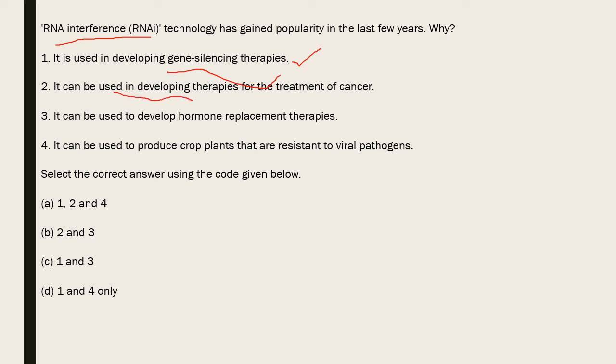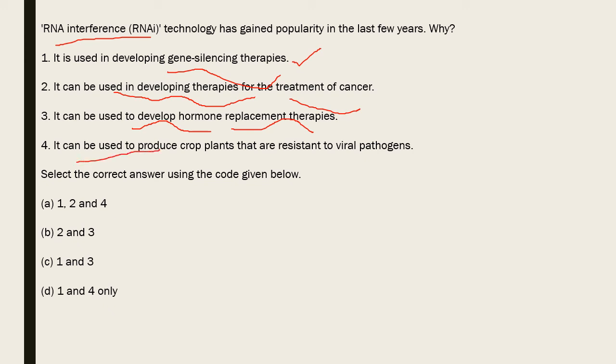It can be used in developing therapies for the treatment of cancer. As I said previously, they can be used in treatment of cancers, as they will stop the defective gene from expressing itself. That is, they inhibit the malfunctioning gene. And moving further, it can be used in developing hormone replacement therapies. We will discuss this a while later, after seeing the fourth option.